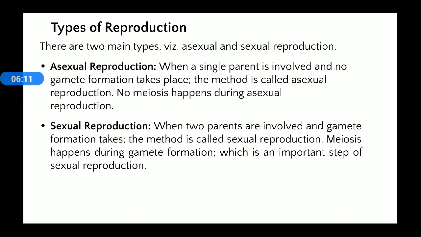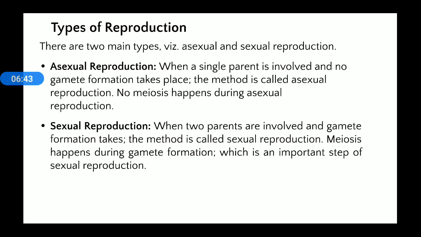Now, types of reproduction. There are two main types of reproduction, that is asexual and sexual reproduction. In asexual reproduction, as already mentioned, a single parent is involved and no gamete formation is there. What are gametes? These are specific cells that fuse to form a young one. But in asexual reproduction, gamete formation is not there. So this method is known as asexual reproduction. And in this, no meiosis occurs.